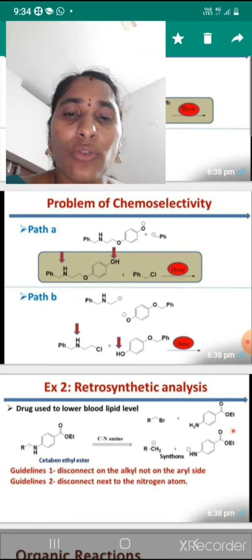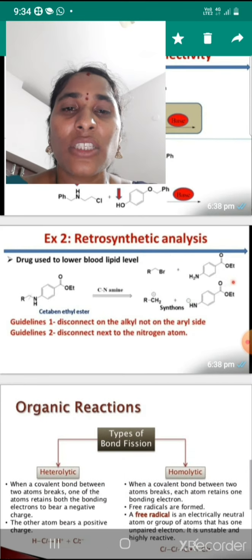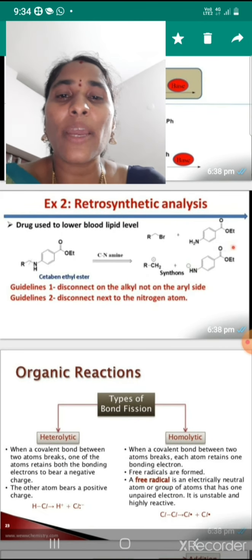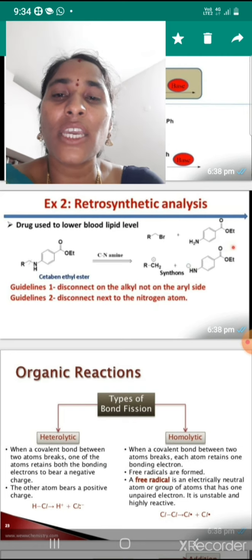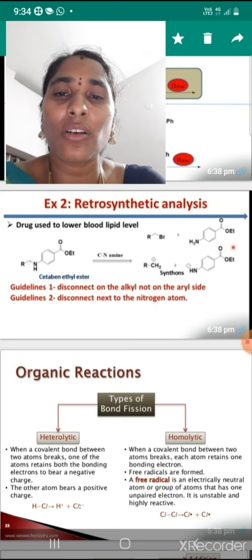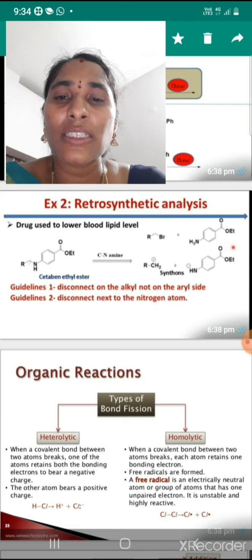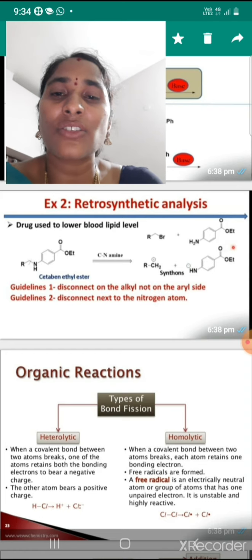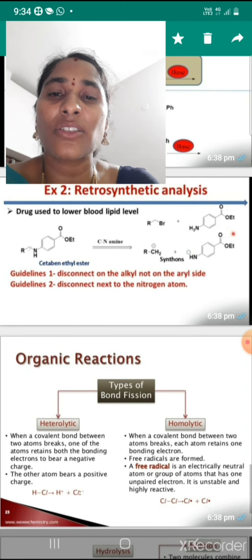So we are coming to the next point, retrosynthetic analysis. A drug used to lower blood lipid levels, cetabin ethyl ester. This is the cetabin ethyl ester.